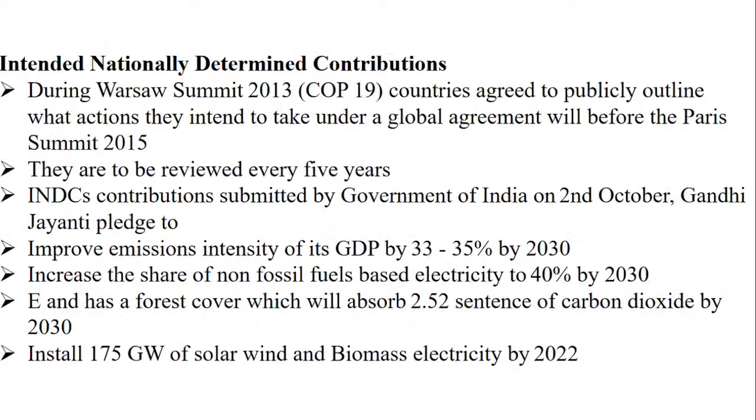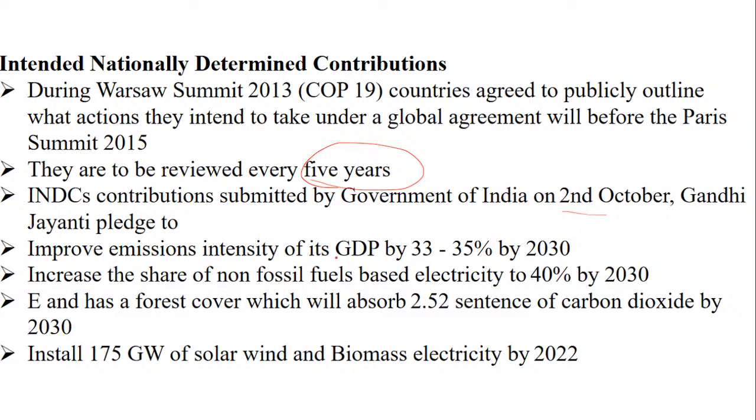Okay, so from India's point of view, let's see what the intended nationally determined contribution was. As I said, it was to undertake the global agreement. They are reviewed after every 5 years. This intended contribution was made by the government of India on 2nd October, on account of Gandhi Jayanti.